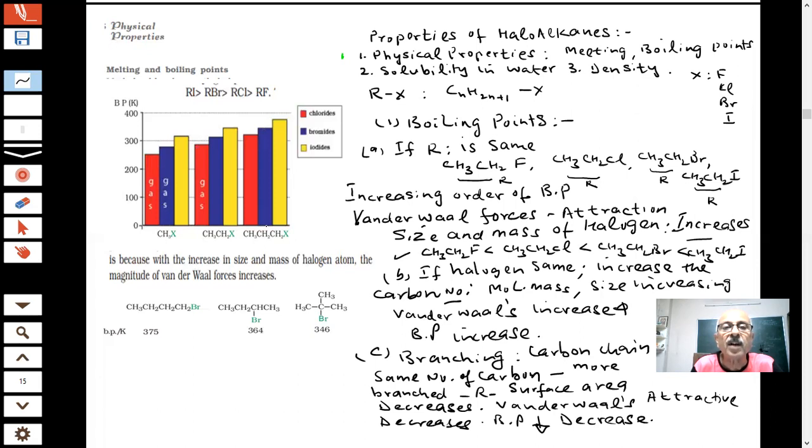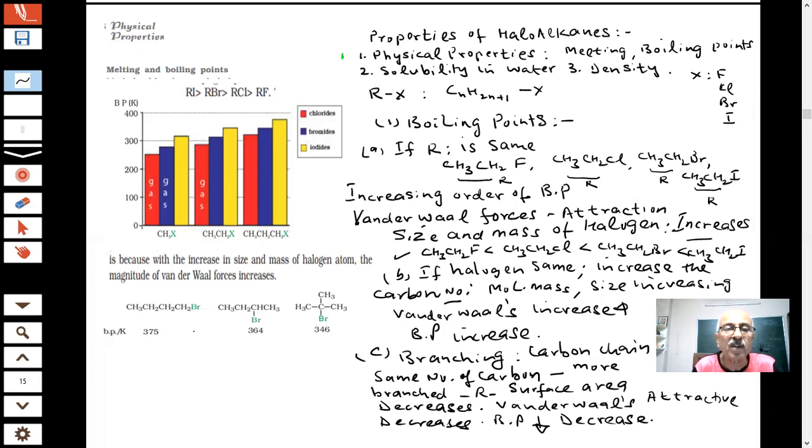And if I change the halogen, you can see Cl is red, Br is blue, and I is yellow. The I is the largest in size, therefore you can see there is an increase in boiling point with increase in size of the halogen atom. So with the increase in mass of the halogen, the boiling point increases. With increase in carbon chain, the boiling point increases, students.